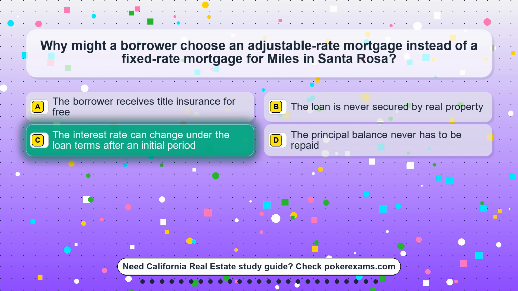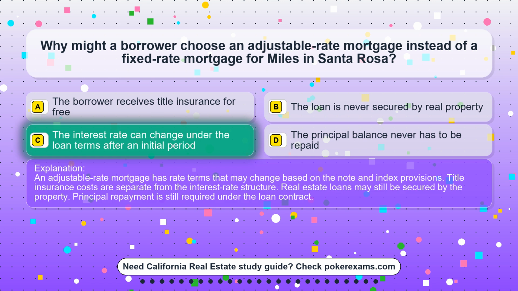The correct answer is option C. The interest rate can change under the loan terms after an initial period. An adjustable-rate mortgage has rate terms that may change based on the note and index provisions. Title insurance costs are separate from the interest-rate structure. Real estate loans may still be secured by the property. Principal repayment is still required under the loan contract.